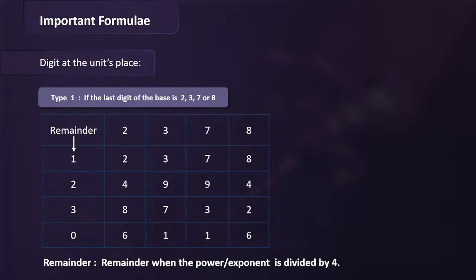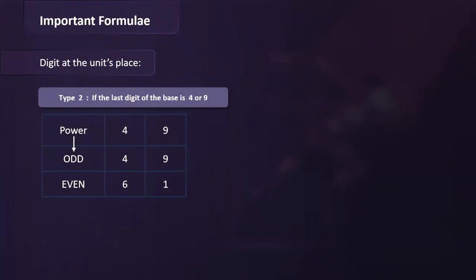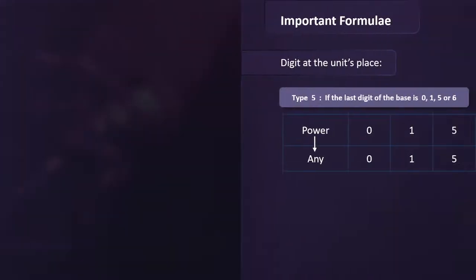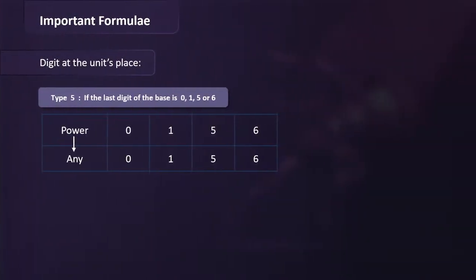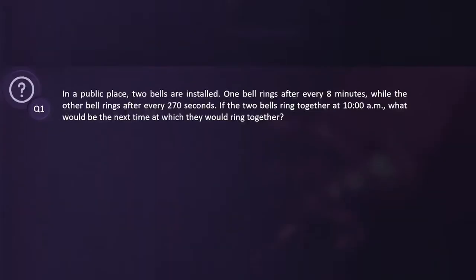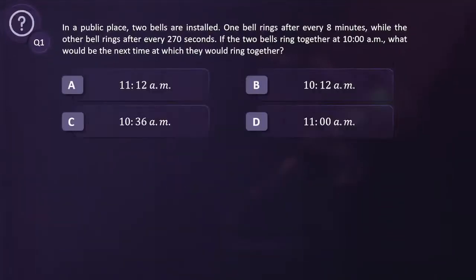Okay, so what I do is, do not look at the base, whatever the base is, just divide the power by 4 and find out the remainder. So you will be able to reduce the value of the power and then solve it and find the unit digit. So we can always say that the cyclicity is always 4 for any unit digit. All right, let's move ahead. So these are different cyclicities which are given, but you can always remember that the cyclicity is always 4. Okay. Now let's start solving some questions.